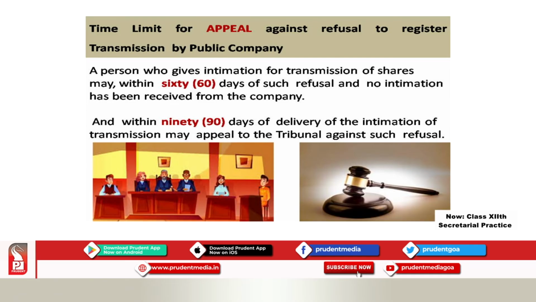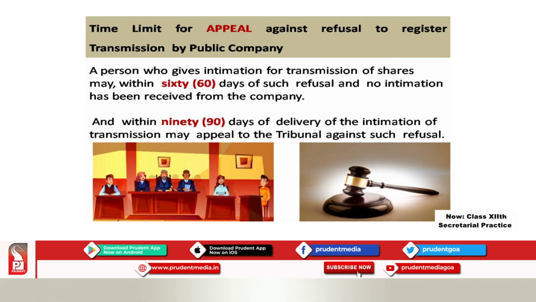Okay. So, a person who gives intimation for transmission of shares may, within 60 days of such refusal, or if no intimation has been received from the company. The company did not even have the courtesy to inform them that they are not completing the work of transmission of shares.